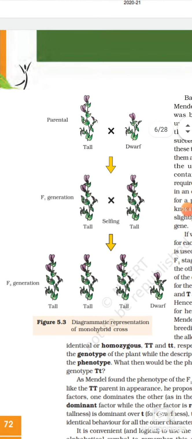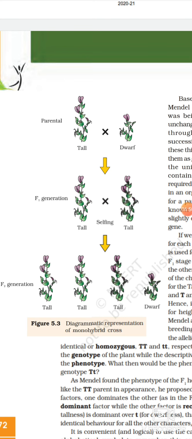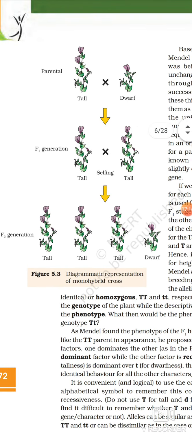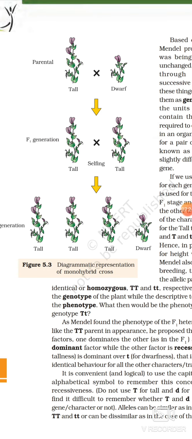See the figure 5.3. It is a diagrammatic representation of the monohybrid cross. When Mendel took the tall plant and crossed it with the dwarf plant, he found that all the plants in the F1 generation were tall. But when these progeny plants were self-fertilized, they gave the result in ratio 3:1, in which 3 plants were tall and 1 plant was dwarf. This is a monohybrid cross.